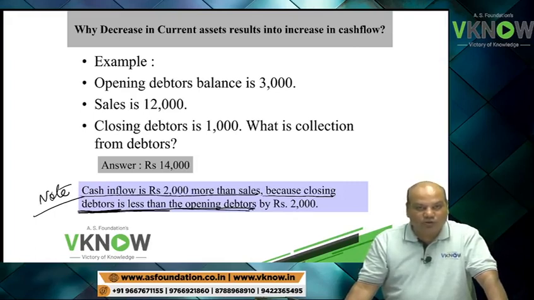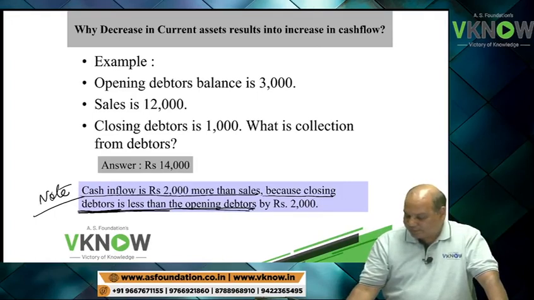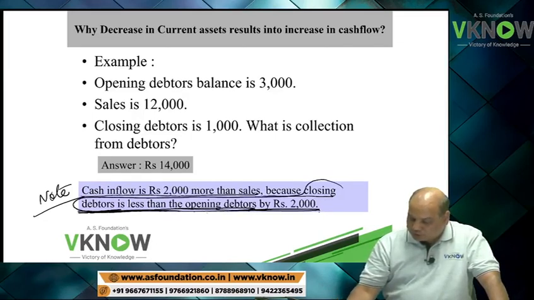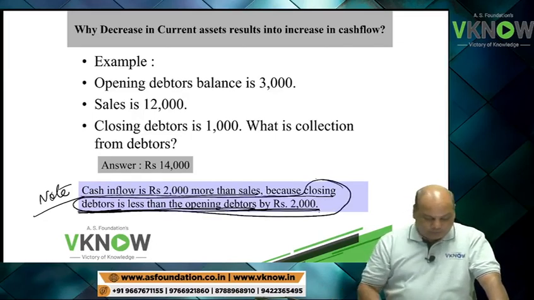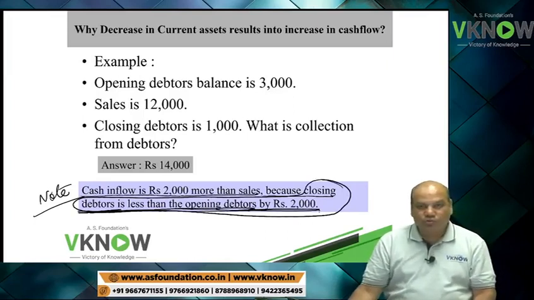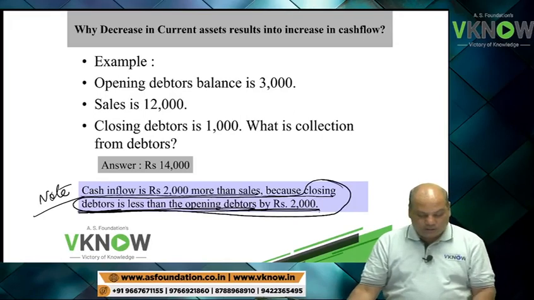If closing debtor is more than opening debtor by rupees 2,000, the opposite applies. So if I am given only the difference between closing and opening debtor, then we can understand what I am supposed to do. I am going to add to the net profit figure.